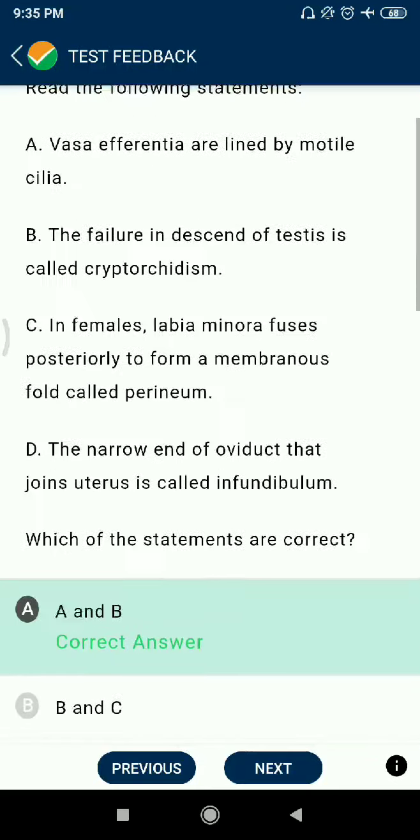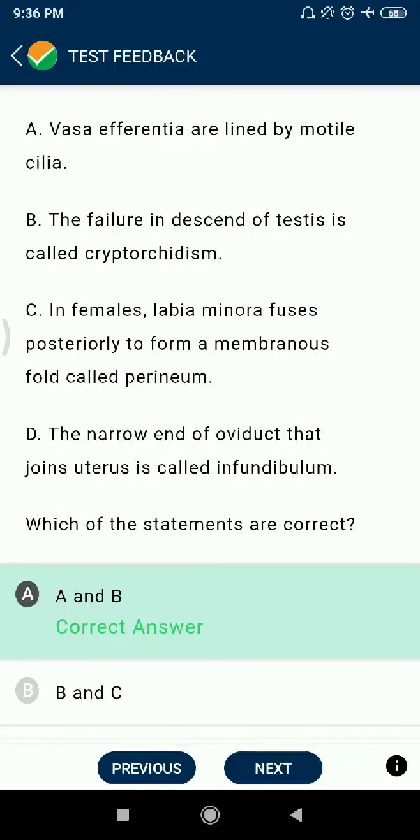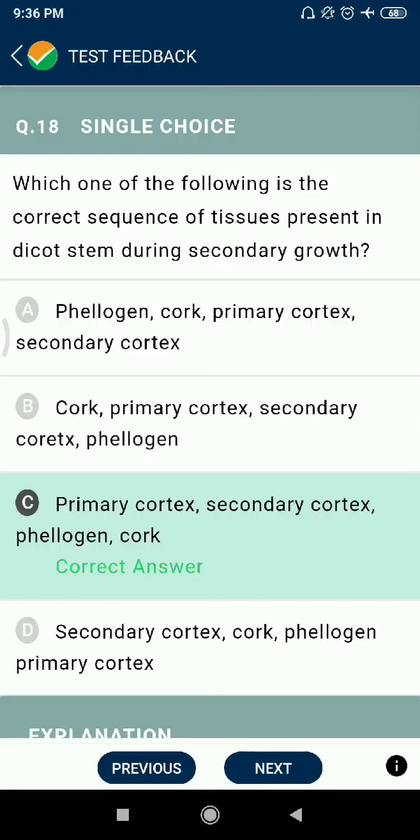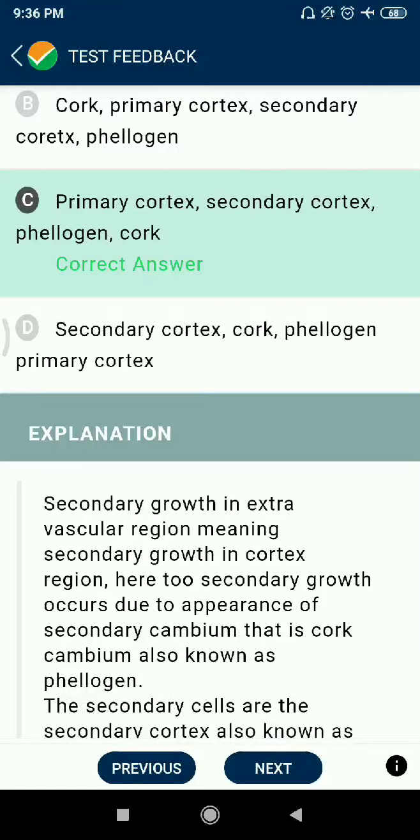Question number 17. Vasa efferentia are lined by motile cilia. Correct है. The failure in descent of testis is called cryptorchidism. Question number 18. Which one of the following is the correct sequence of tissues present in dicot stems during secondary growth: primary cortex, secondary cortex, and phloem and cork?